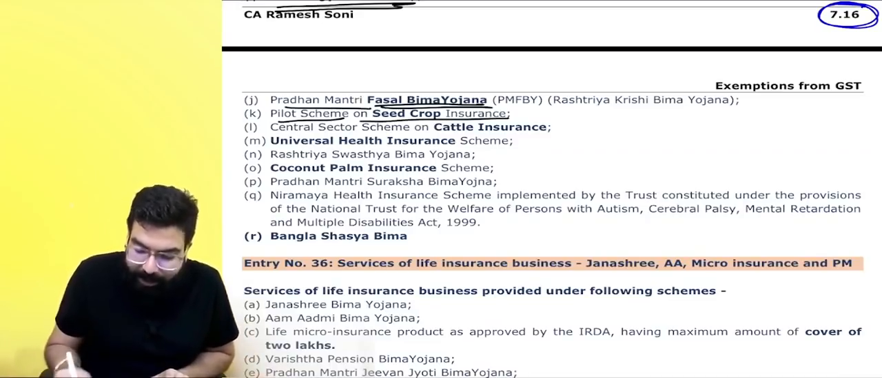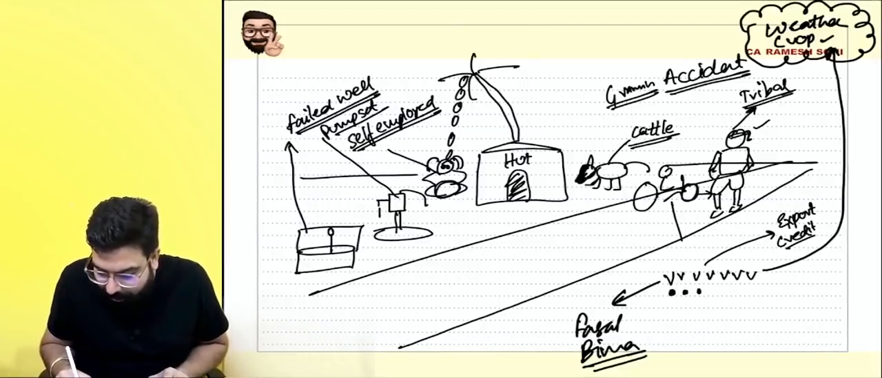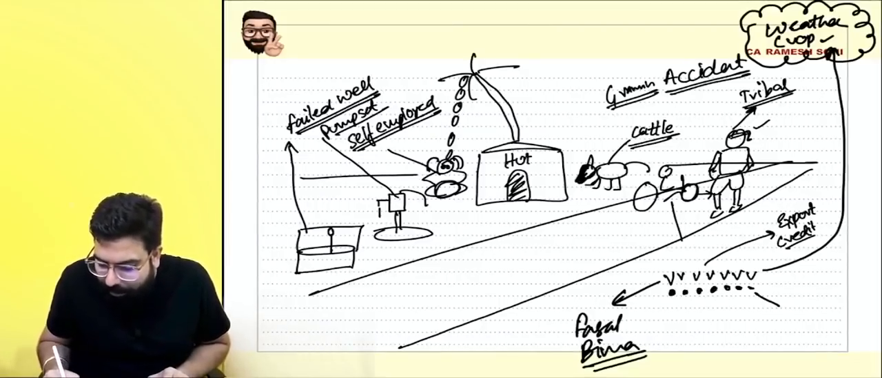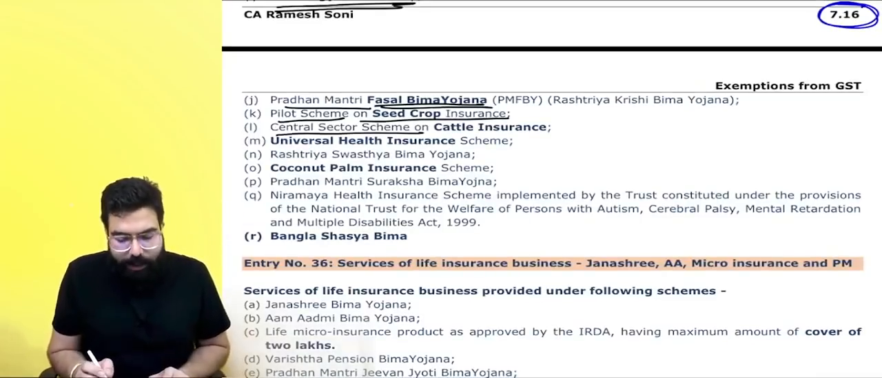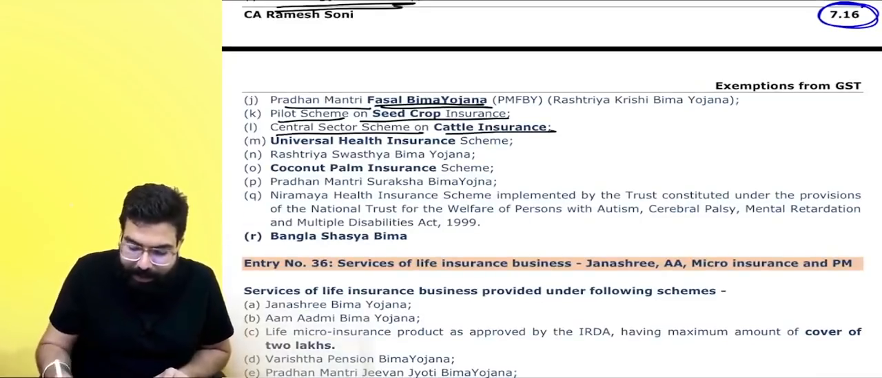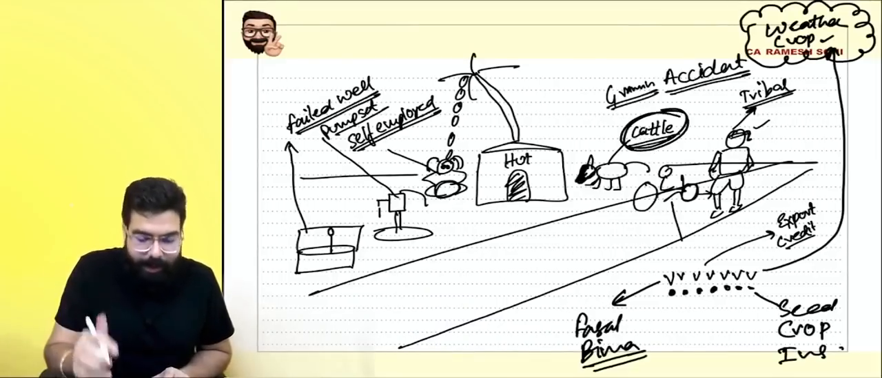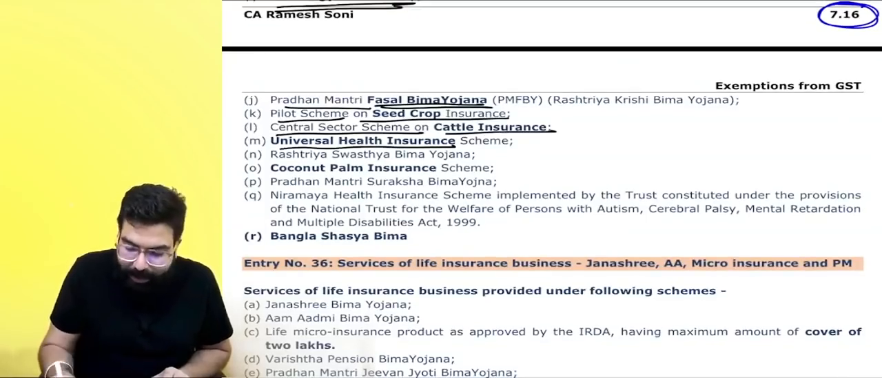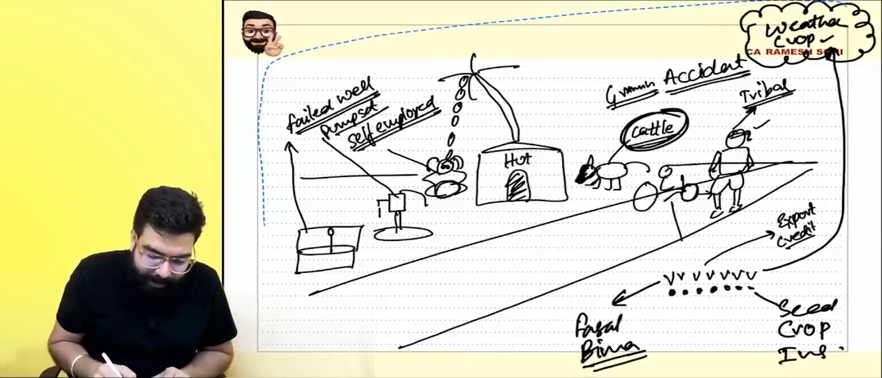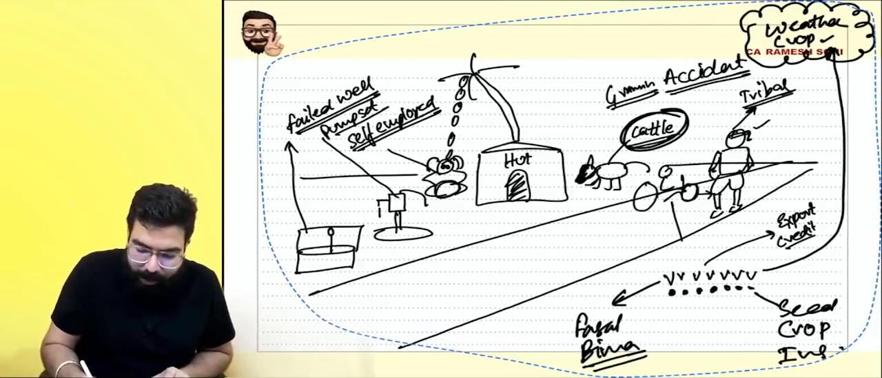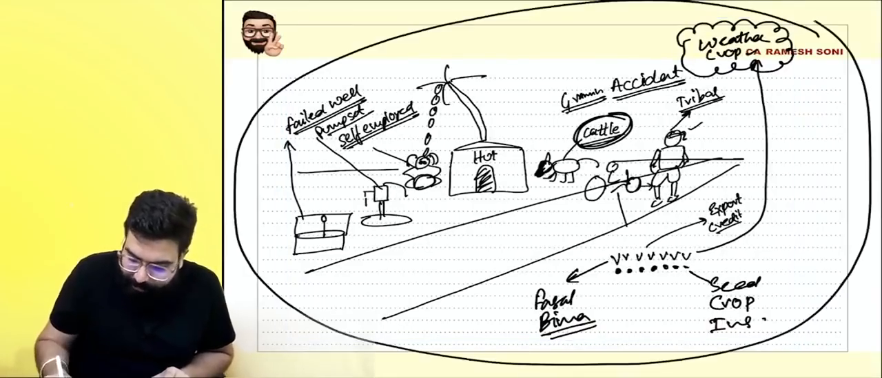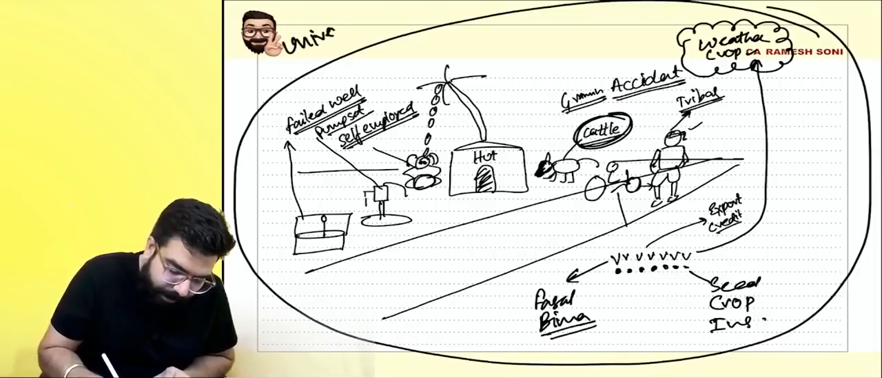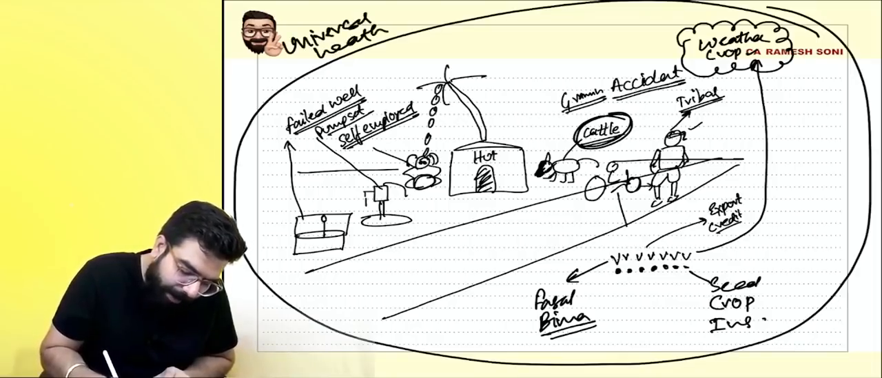Pilot scheme on seed crop insurance. All these crops, there will be seed also. So they are telling seed crop insurance also there will be no GST. Okay, sir, done. Then central sector scheme of cattle insurance. Again, I have told you cattle insurance. Anyways, there is no GST. Universal health insurance. Baba, this village in itself is a universe, right, everyone? Yes, sir. This village itself is a universe, and if there is a universal health insurance, please remember there will be no GST.